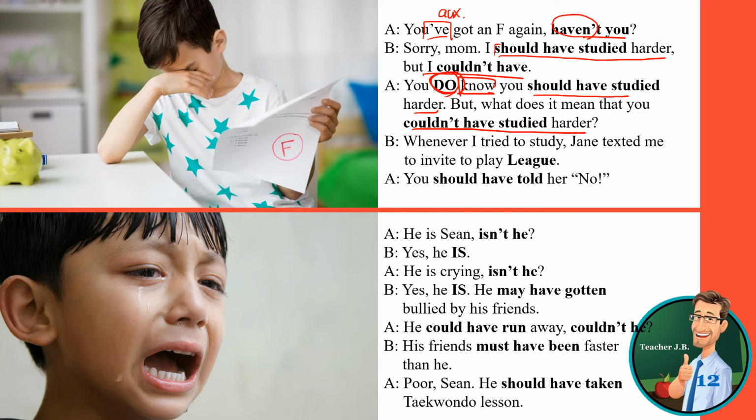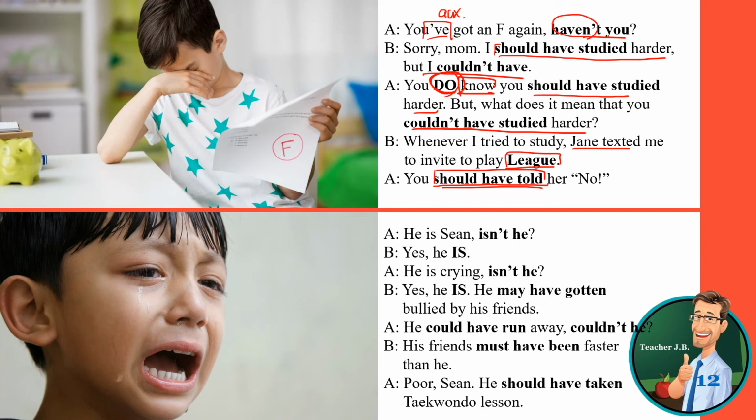Whenever I try to study, Jane texts me to invite me to play League. And then you should have told her no. So this is advice. Son, you should have told her no, which means you had to tell her no and you had to study, but you didn't do it. So this is advice for a past incident.